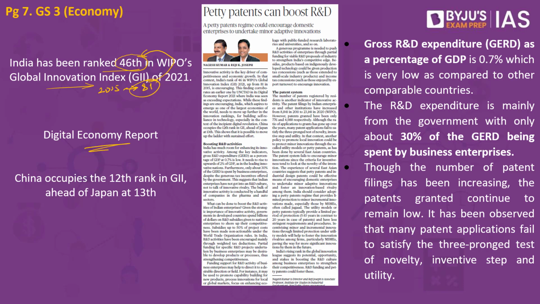If you look at China, China occupies 12th rank in GII, and Japan is at 13th position. Yes, we are able to improve over a period of time, but we are still lagging behind China as well as Japan. So this article goes on to say that India has to constantly improve on its innovation front, and if we are able to increase this innovation over a period of time, what we will be able to increase is the output in the country.